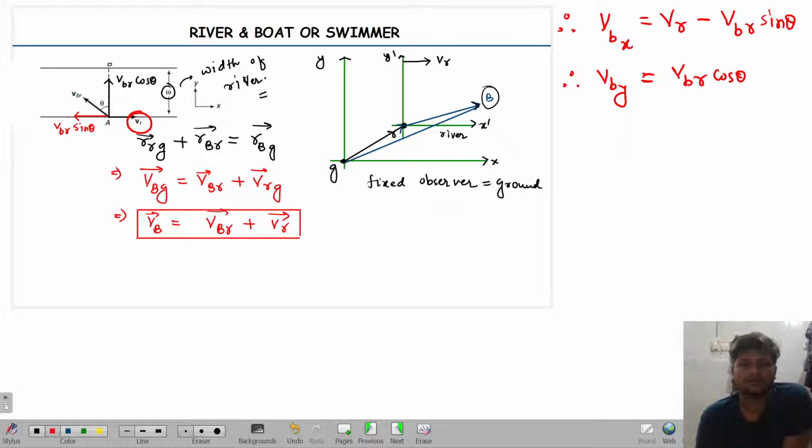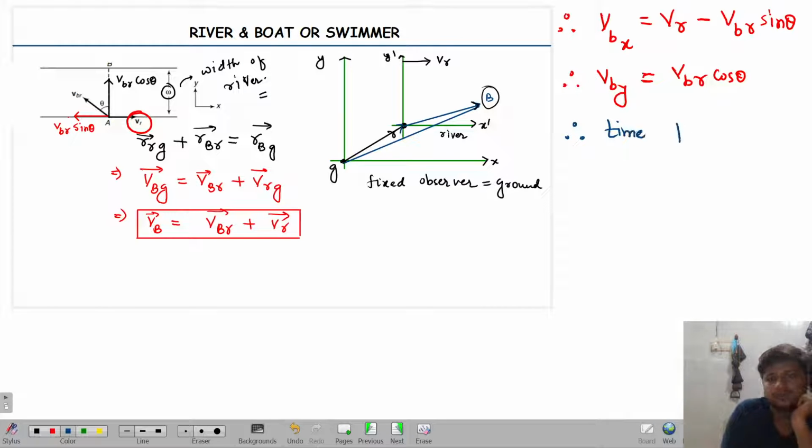Okay. Now look over here. Let us move on to this point. Now, as we have calculated the velocity, to try to understand, can we calculate the time period to cross the river or not?